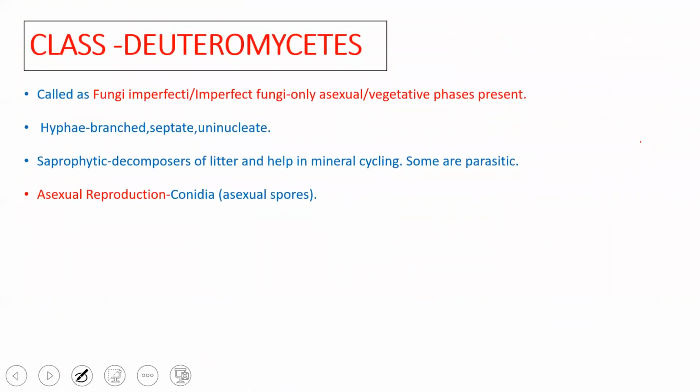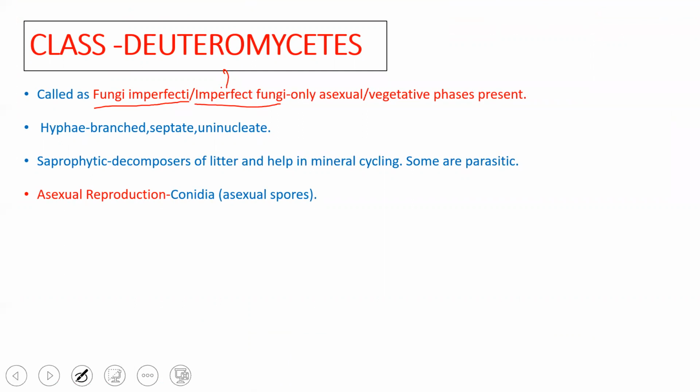So going ahead with the last group, that is class Deuteromycetes. In the case of Deuteromycetes, it's called fungi imperfecti, or it is also called imperfect fungi. So why is it called fungi imperfecti or imperfect fungi?